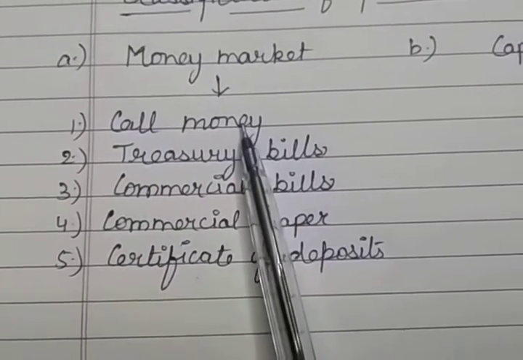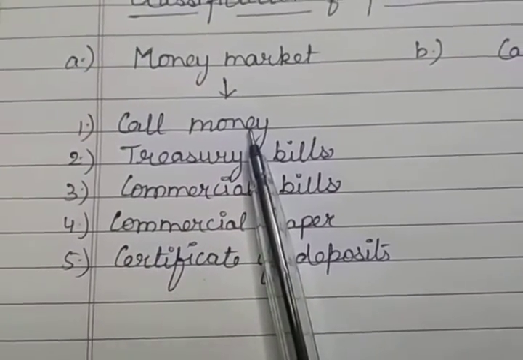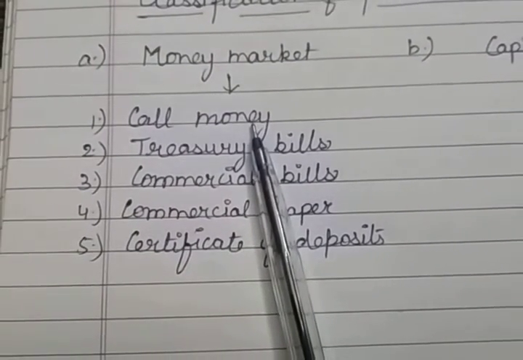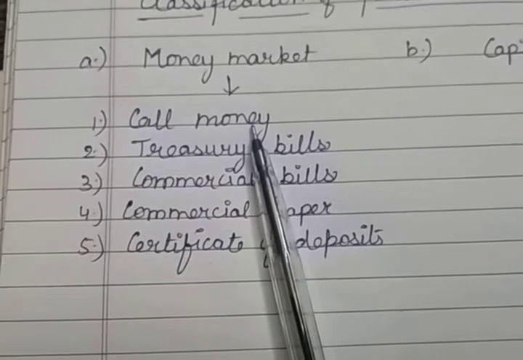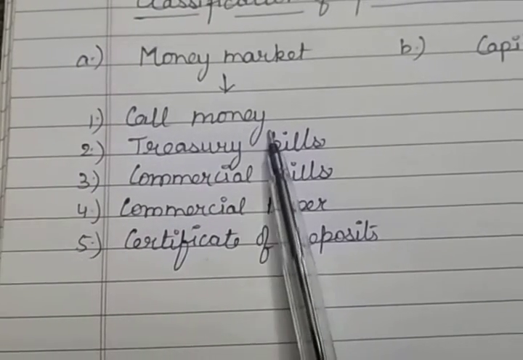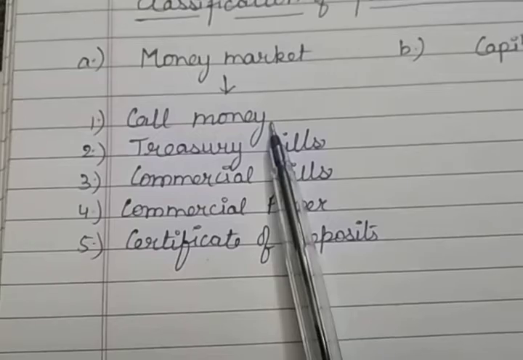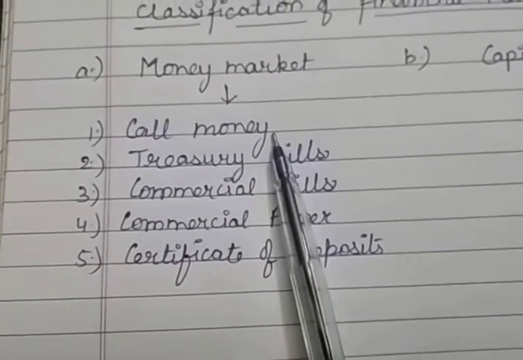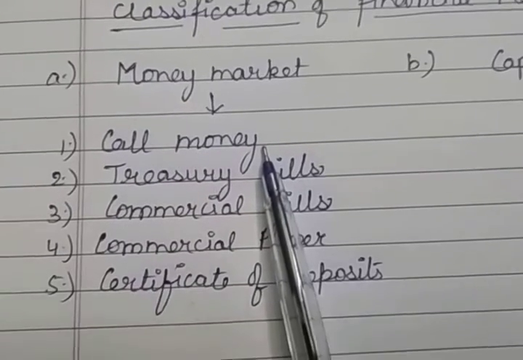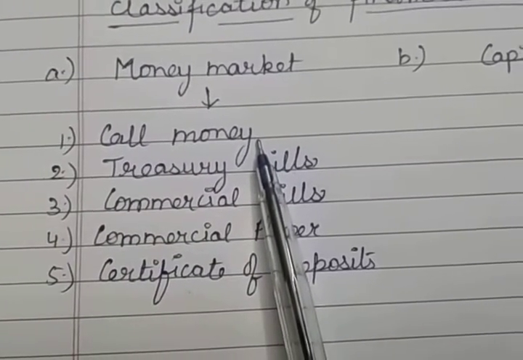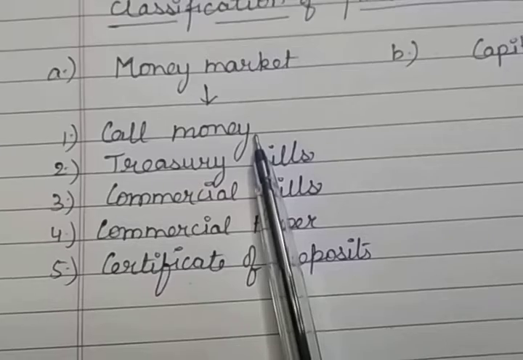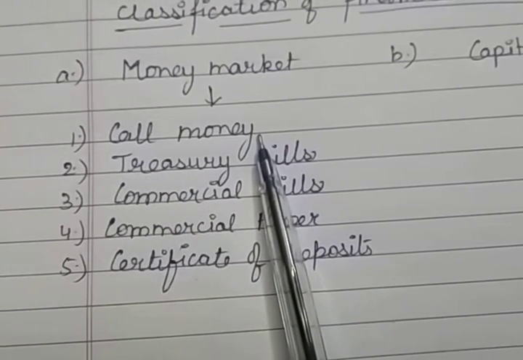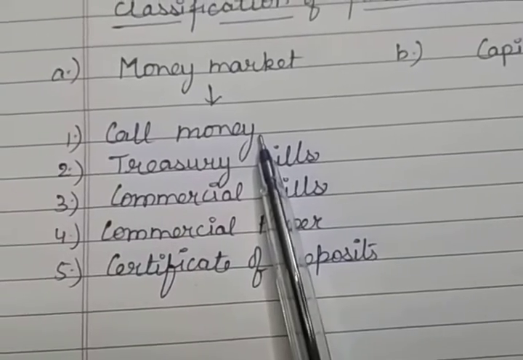And most of the time, the banks who require call money to meet the minimum requirement of the cash reserve ratio, the interest paid on the call money is called call rate, and it is a very volatile rate which varies from day to day and sometimes from hour to hour. And there is an inverse relation between the rate of interest of the call money and the other securities, as when the rate of interest of the call money increases, the other securities become cheap.